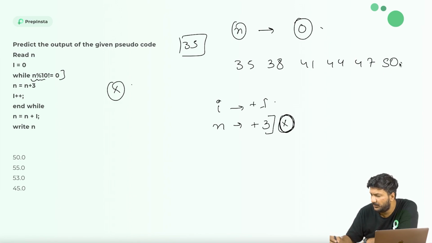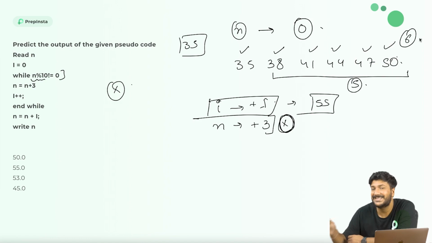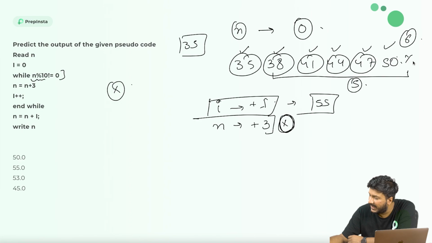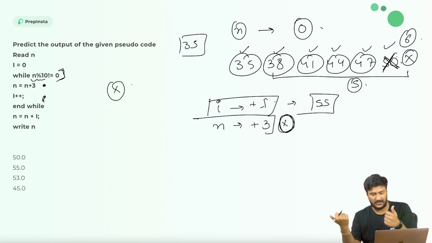How many times is my while loop running? It's running 5 times, which is why my i value will also increase by 5. So 50 plus 5 is 55. You could argue, 1, 2, 3, 4, 5, 6, the loop is running 6 times. No, it's not. The loop runs here, here, here, here, here, and at this final condition it doesn't run, because that's when we break. So this value and this value don't increase. Had it been a do while loop, it would have changed.